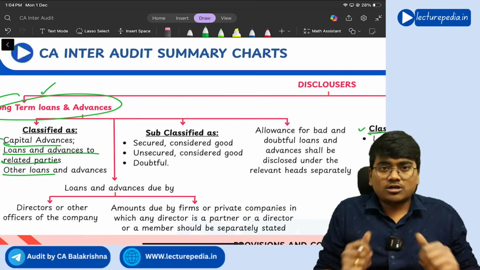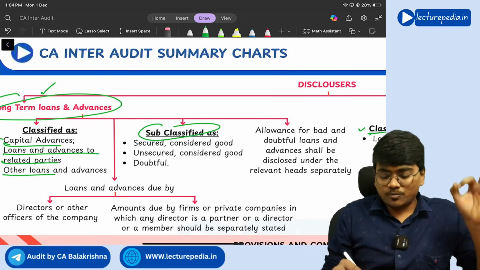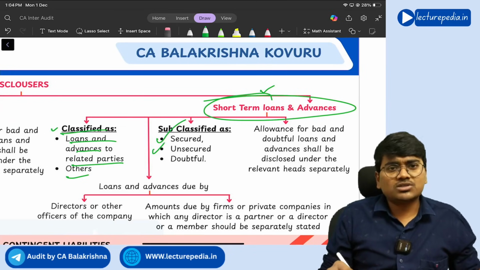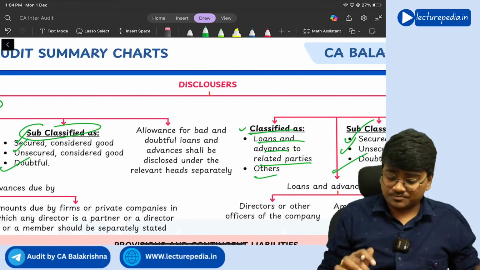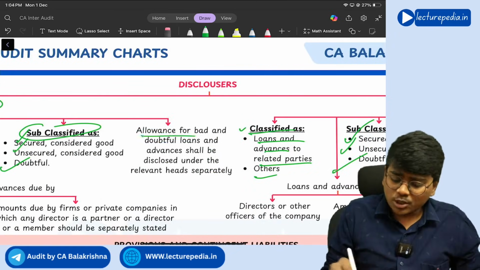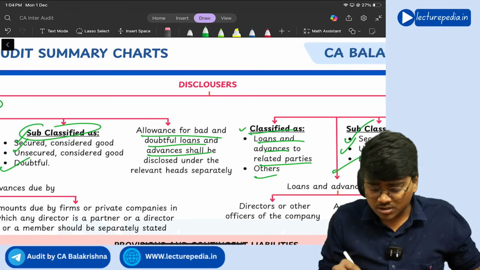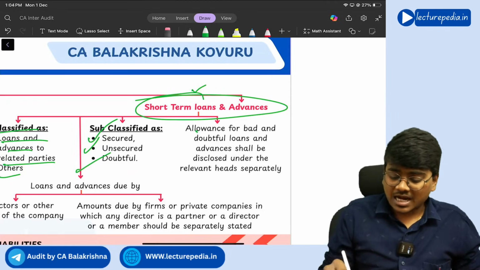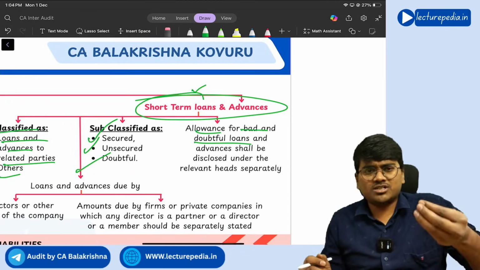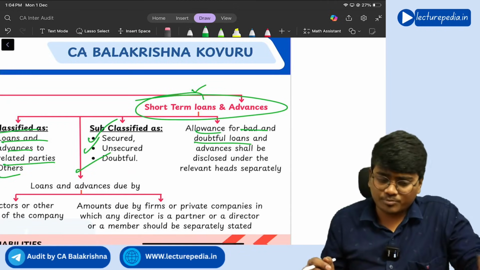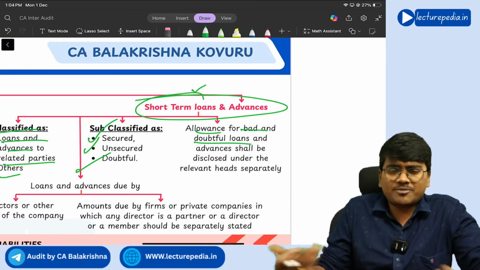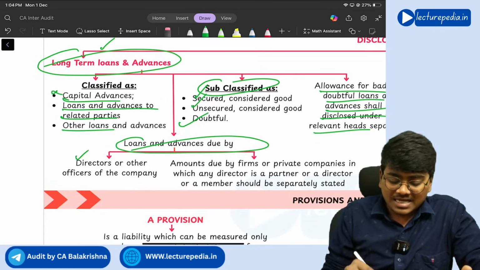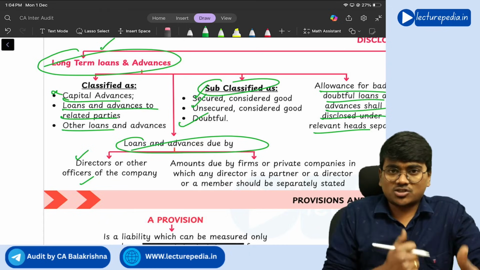Next, these long term loans should again be subclassified into secured, unsecured, doubtful. Short term also the same: secured, unsecured, doubtful. Next, allowance for bad and doubtful loans and advances shall be disclosed under relevant heads separately. Here also, allowance for bad and doubtful debts, that is provision for bad and doubtful debts, if you have provided, that should be disclosed separately. Same things. Next, loans and advances due by directors or officers of the company should be disclosed separately.